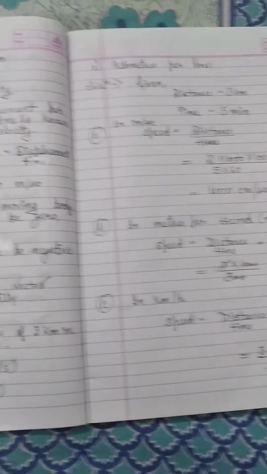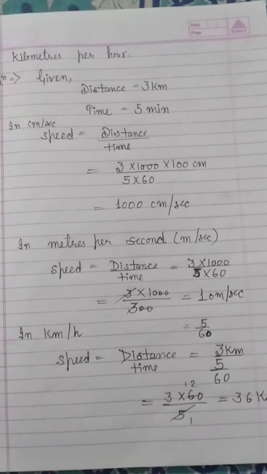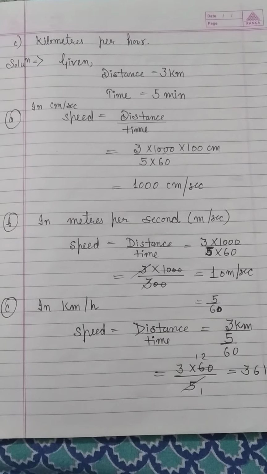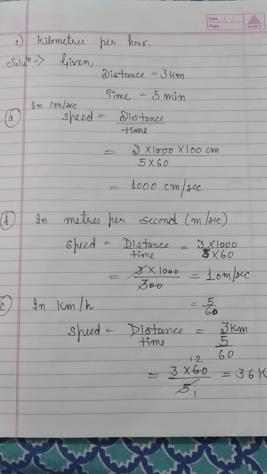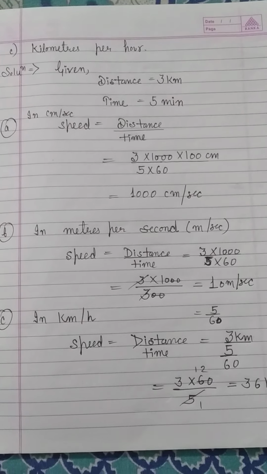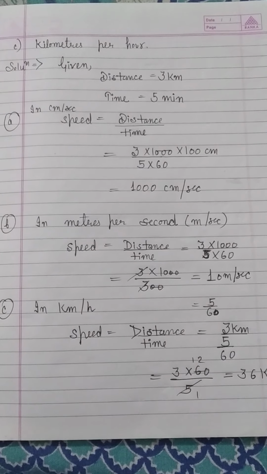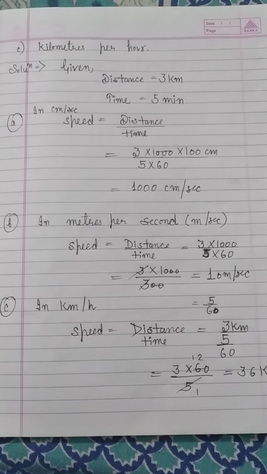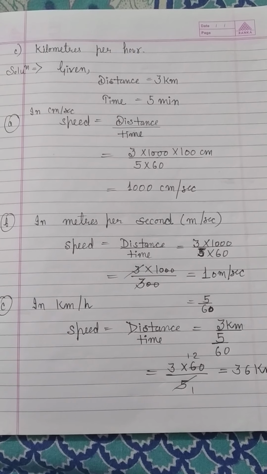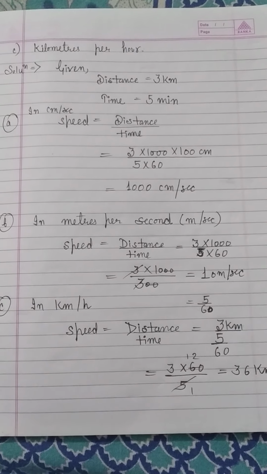So let's solve it. The best way to solve a numerical is first of all to write the given material. The given things in the question are distance, which is 3 kilometer, and time, which is 5 minutes. These two values are given in the question.